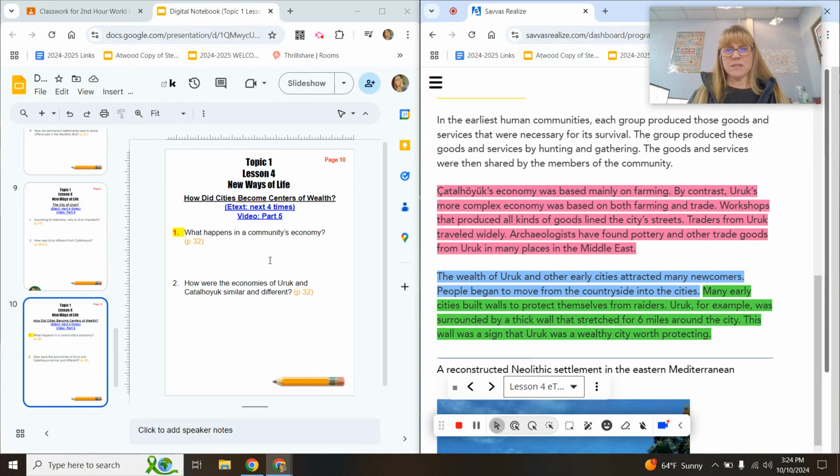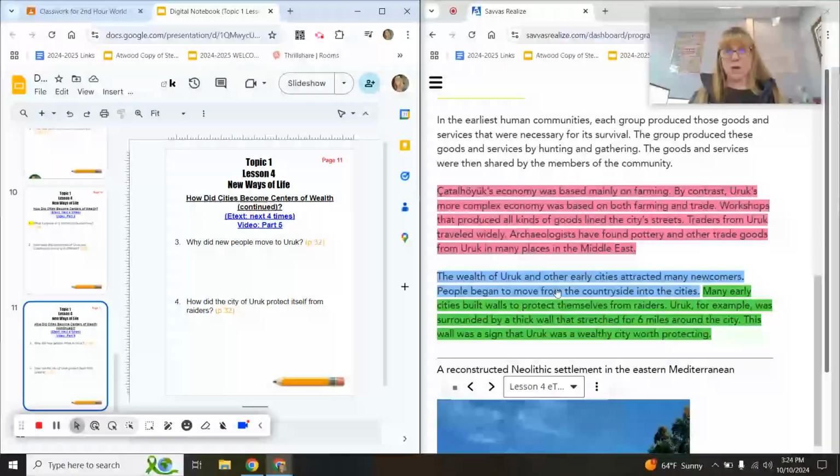Again, how are the economies of Uruk and Çatalhöyük similar and different? Find those similarities and or differences in this pink highlighted paragraph. All right, let's move on to the last page. Number 3 you will find in this blue highlight, and number 4 you will find in the green highlight. I'm going to let this one paragraph play. So in the blue highlight, you are looking for 3, why did new people move to Uruk? And then in the green highlight, the question is, how did the city of Uruk protect itself from raiders?